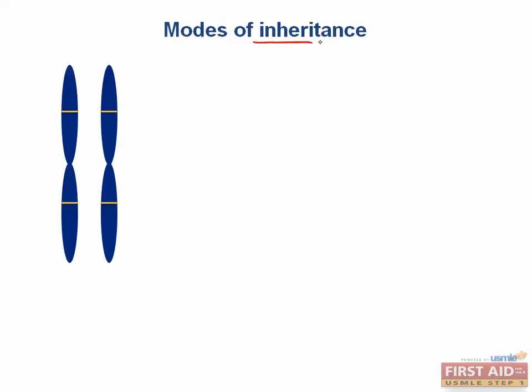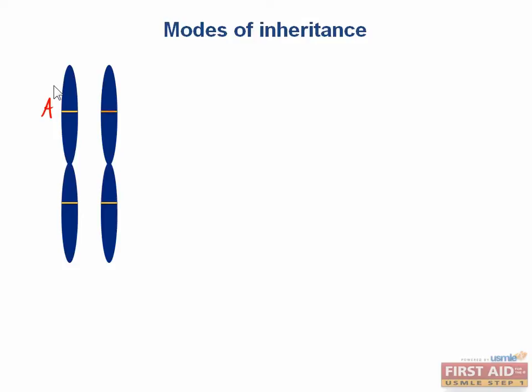There are a few different ways that genetic traits can be inherited. Remember, what we're talking about here is inheritance of phenotypes or traits, not inheritance of genes. As I talked about before, a gene can come in different versions called alleles of that gene. For example, for gene A here, a certain type of mutation, like a nonsense mutation, can cause the gene to not function at all. Remember what a nonsense mutation is?